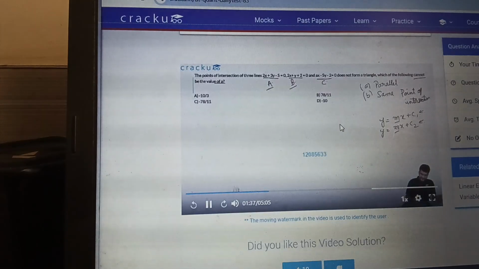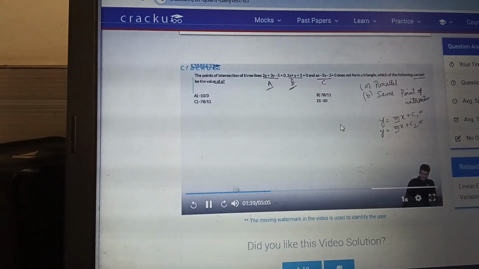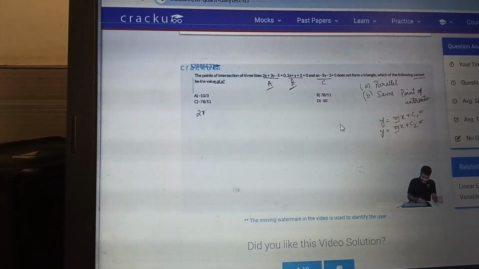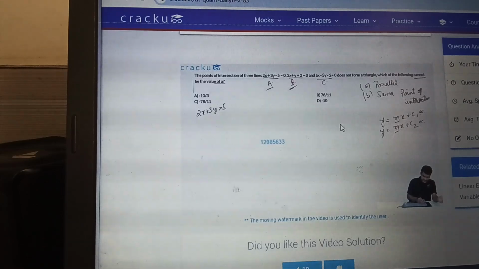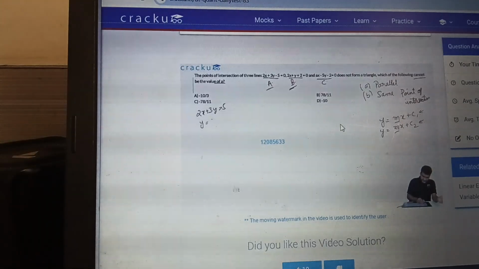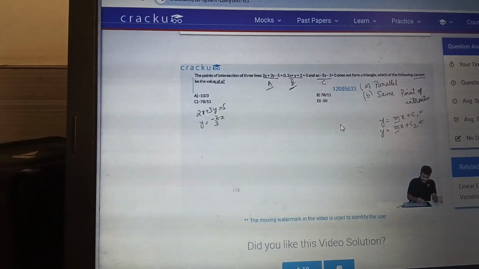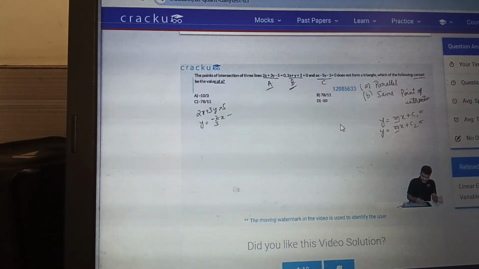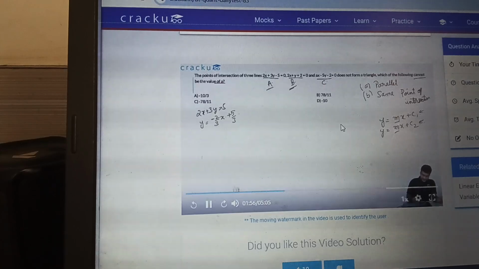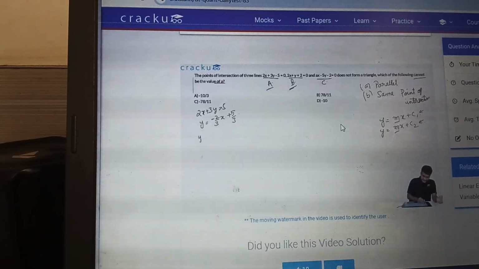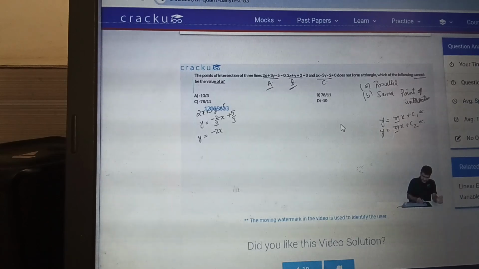If you are looking at A and B, 2x plus 3y is equal to 5 would imply that y is equal to minus 2 by 3 x plus 5 by 3. So the slope of the first line is minus 2 by 3 and the second line is y is equal to minus 2x minus 2.